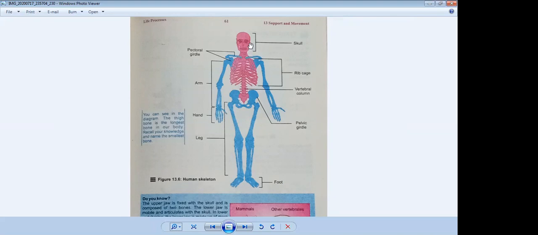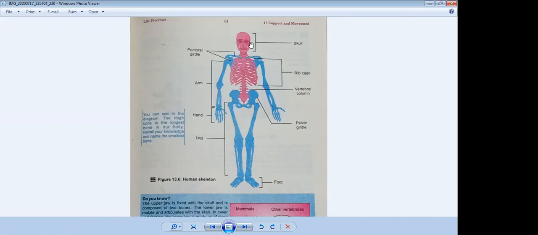I have told you in your ear 3 bones are present, which are called hammer, anvil, and stirrup. The stirrup is also called stapes, and the stapes is the shortest, smallest bone in your body. The longest bone is your femur, which runs from the pelvic girdle to your knee, and the shortest bone is present in your ear. Okay.